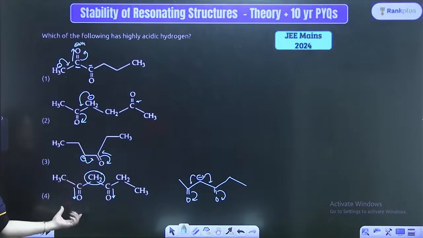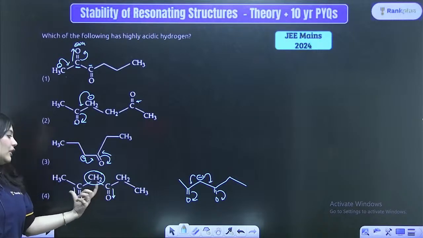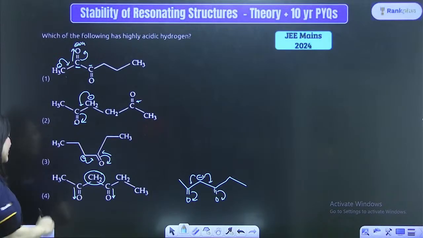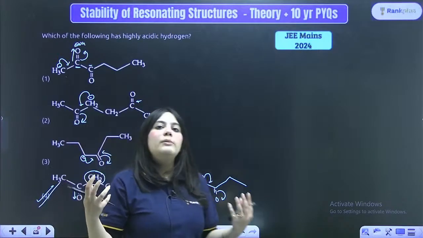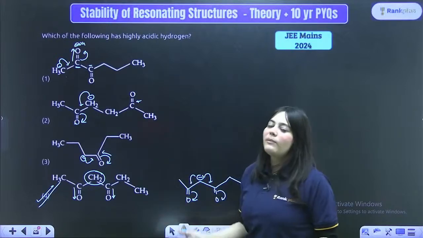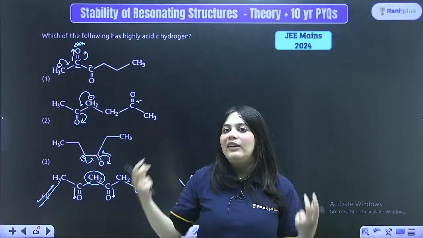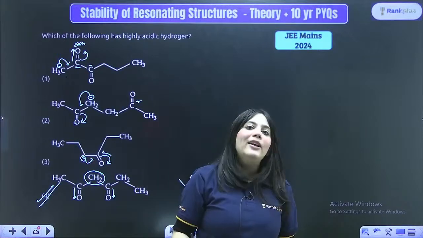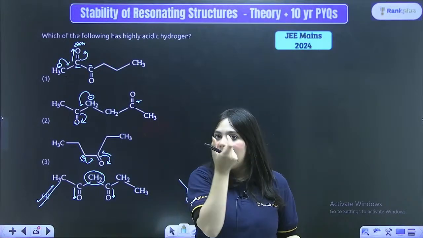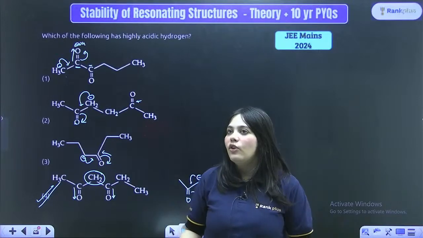So the most acidic hydrogen is this one because the negative charge is stabilized by two CO groups. Hence, this is the most acidic hydrogen. So whenever any hydrogen is present between two electron withdrawing groups, what is the takeaway from this question? Whenever a hydrogen is present between two strong electron withdrawing groups, that hydrogen is very acidic because the negative charge left behind is stabilized by the electron withdrawing groups, right?